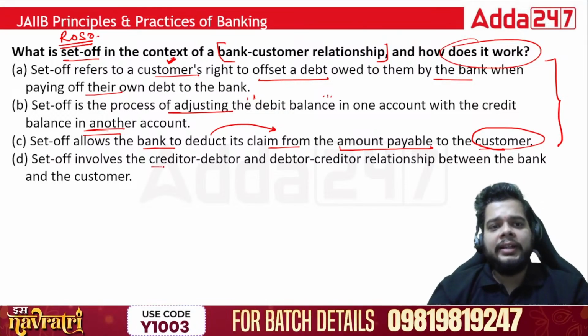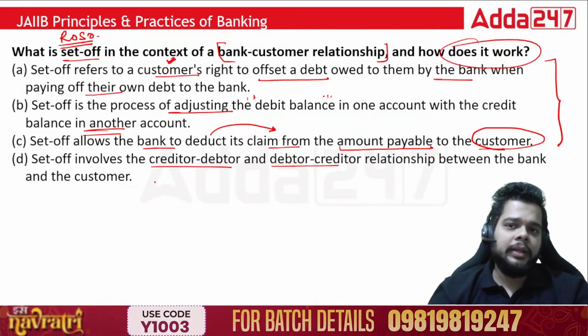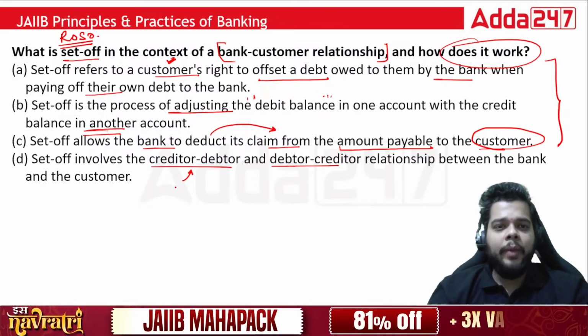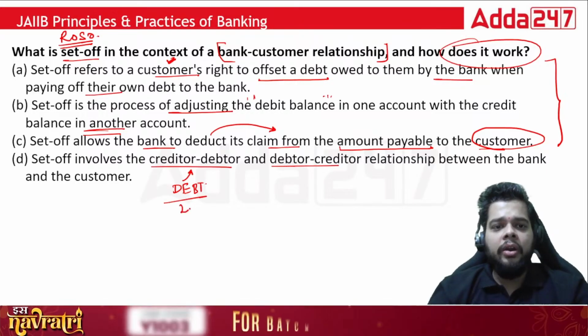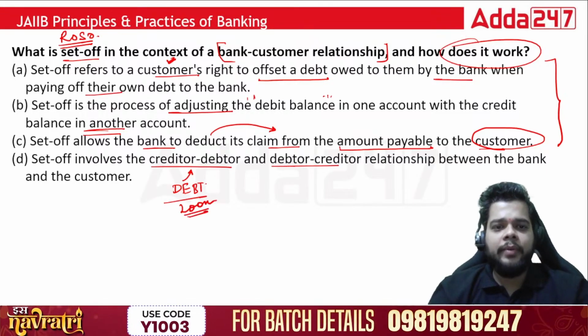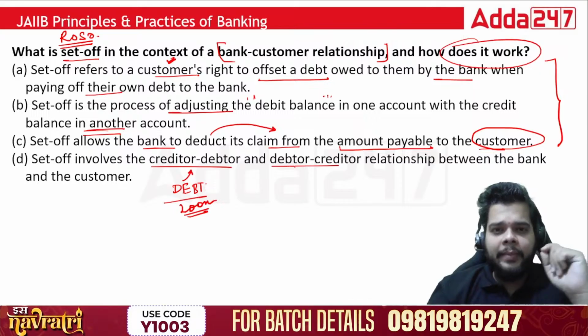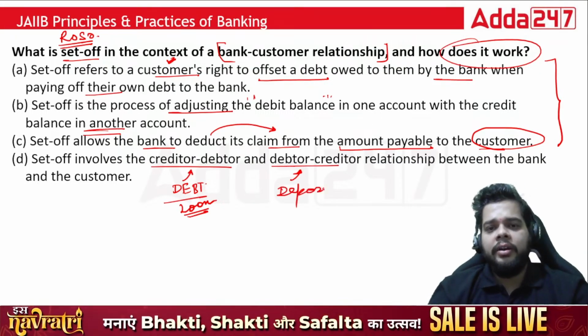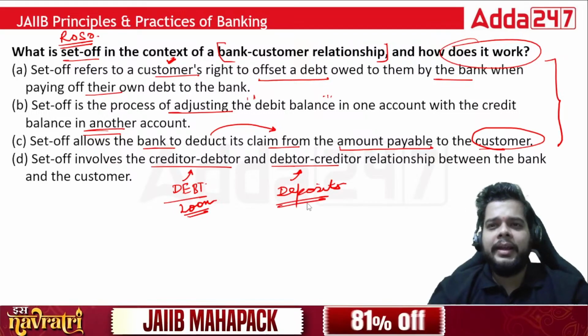Set off involves the creditor debtor and debtor creditor relationship between bank and customer. So creditor debtor means what? A particular bank is a creditor when you are providing some debt or loan to the customer, when the bank is providing loan to the customer, and the bank becomes a debtor for the deposits of your customer. Okay, so what will be the correct answer here?